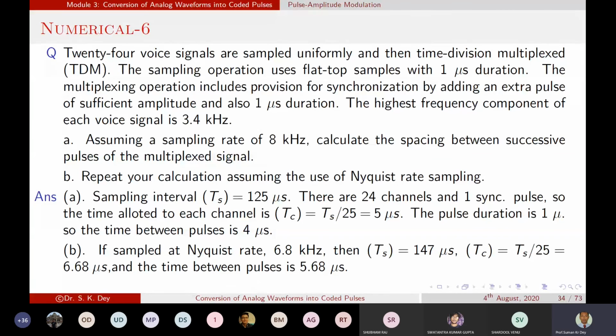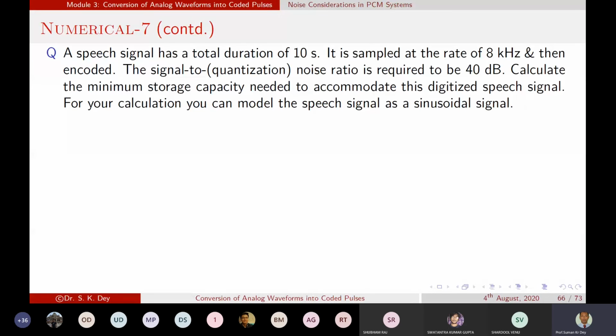Okay. Next, this is another example, and it is related to quantization error. So what is there? A speech signal has a total duration of 10 seconds, and it is sampled at the rate of 8 kilohertz and then encoded. The signal to quantization noise ratio, basically you can say the quantization error, required for the system is 40 dB.